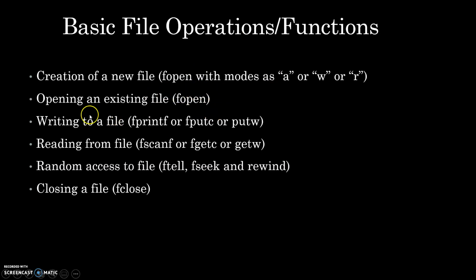Another thing we want to do, after opening or creating a file, is write some data onto the file. That is the ultimate thing we want to do. To write data onto the file, there are various functions we can make use of. The first one is fprintf, the second one is fputc, the third one is putw. There are various other functions as well, but we are going to consider these only. This will be sufficient.